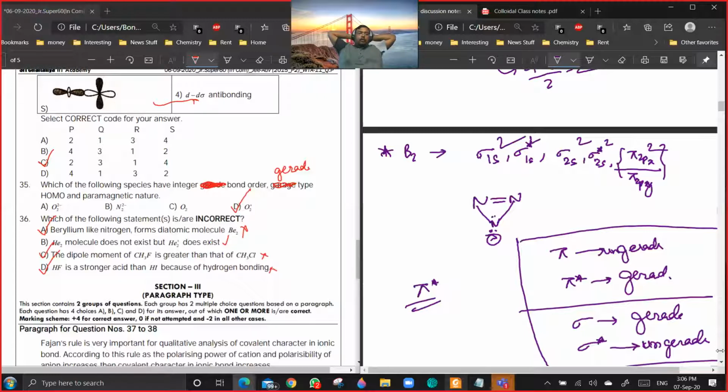Which of the following species should have integer bond order and gerade type of HOMO? Gerade will be there because pi star is there, but there is no such thing as gerade bond order. That is a mistake. This is going for a correction anyway, because there is no such thing as gerade bond order.